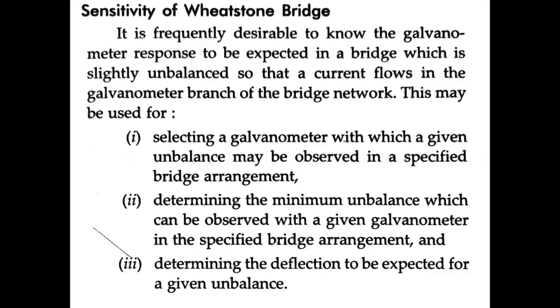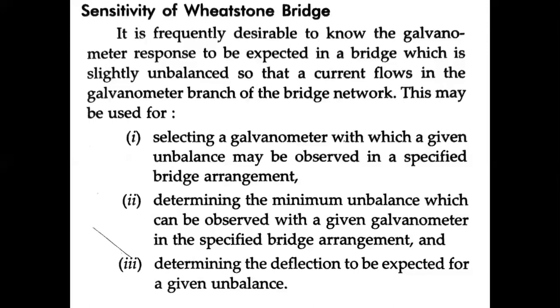First, we will see the parameters. The first parameter is selecting a galvanometer which is observed to be unbalanced with respect to a specific bridge arrangement. We have to select a particular galvanometer such that it is balanced whenever there is a current equality condition. That means the potential drops across the four arms are equal, or the currents flowing through the four arms are equal. At that condition, it has to be balanced.